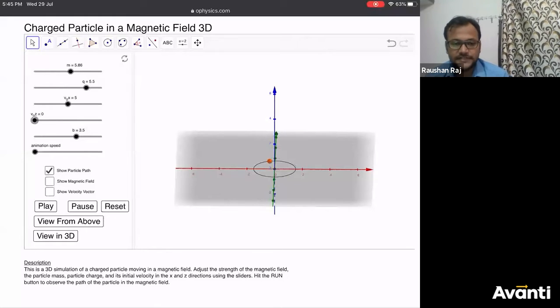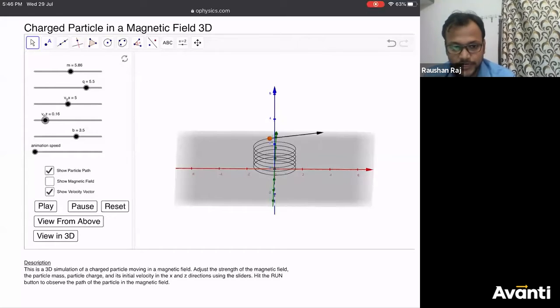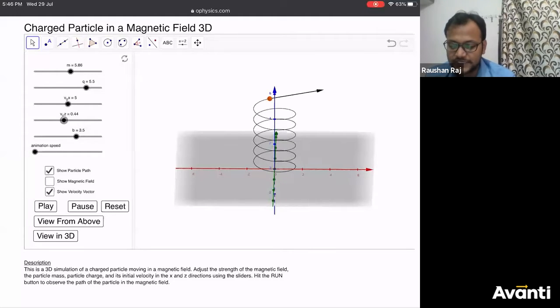If I decrease the value of Vz to 0, that means no parallel component. So the velocity is perpendicular to the magnetic field. What will happen? A circular motion will occur in the xy plane. If you increase this Vz value, the parallel component, the pitch of this helix will increase.